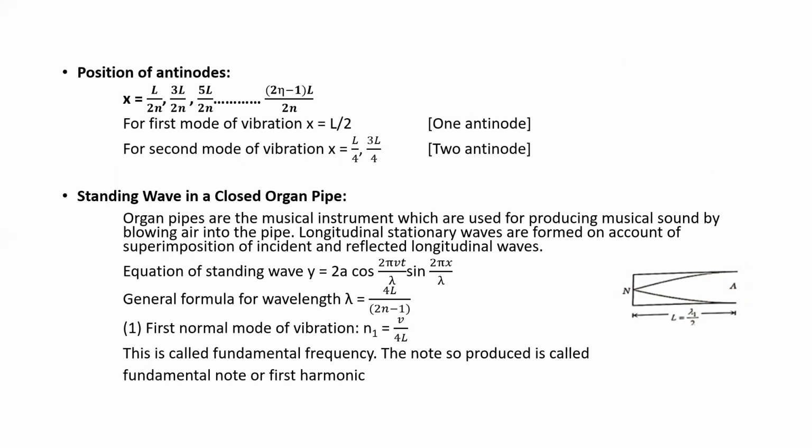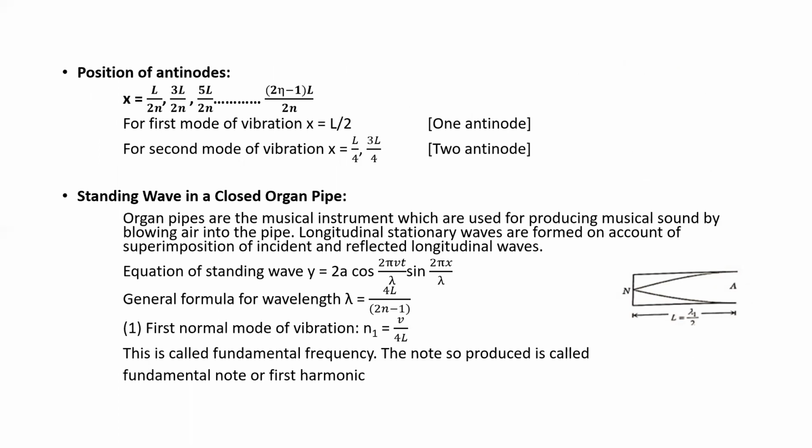Then we have the antinodes here. Antinodes for the first mode of vibration: it is given by one antinode, that is L by 2. And for the second vibration, it is L by 4 and 3L by 4. That is, two antinodes will come. So what is a progressive wave? It is in the forward direction.